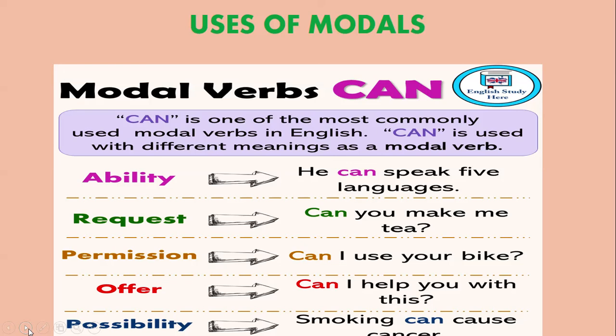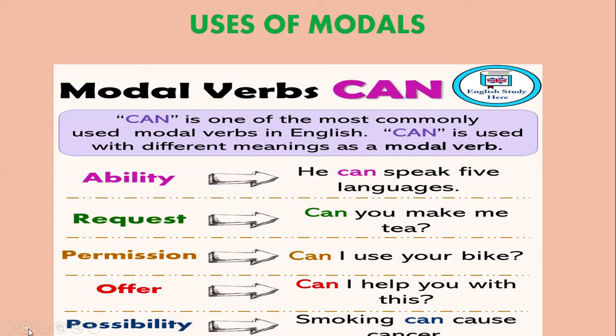We all know can. This is the most commonly used in English, and can basically shows us the ability. The very first thing when we read about word can, it means ability. We all know. So it defines ability. So the first use of modal can is, it is used for the ability.